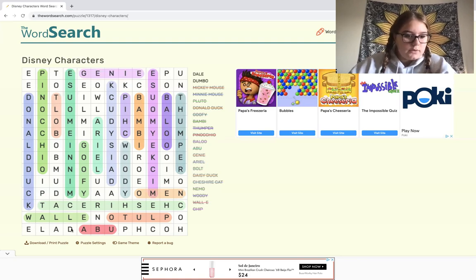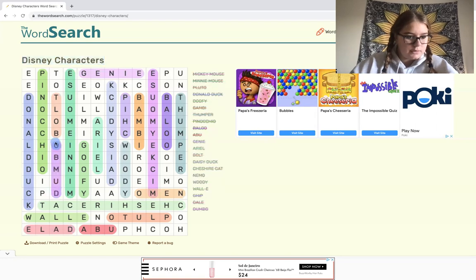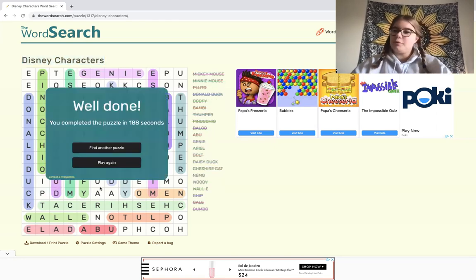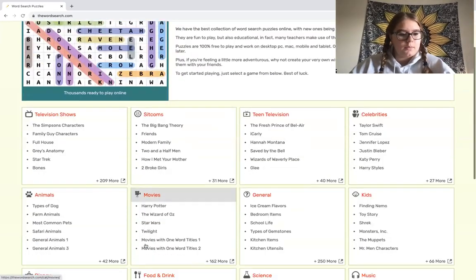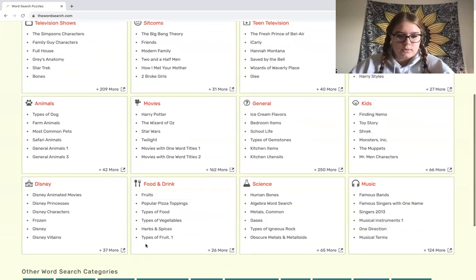So we can look only at the letter D within here because we know they'll both have them. So we can go through each letter. We have any open? Yep. So right here is actually Dale. And our other one right here, oh, is Dumbo. So we just completed that one as well. So we'll find one or two more. Let's do